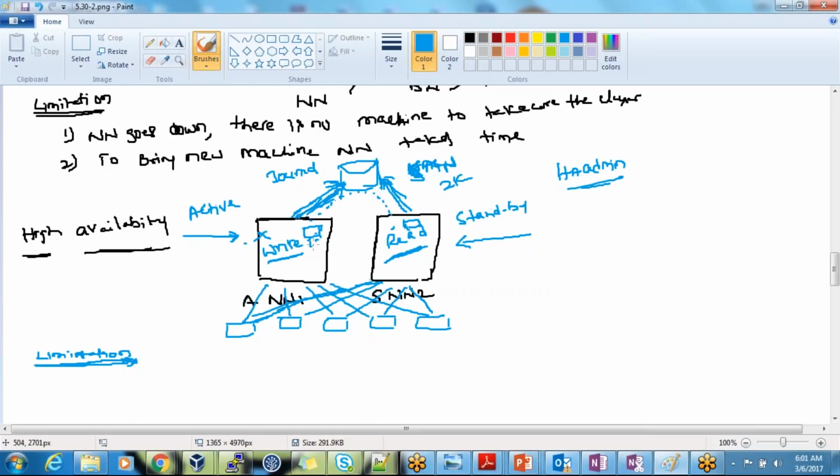He will get the FS image, and as soon as he updates, he will take care and merge it and update it. So that will keep going on. It's not like a checkpointing. The process will keep going on.